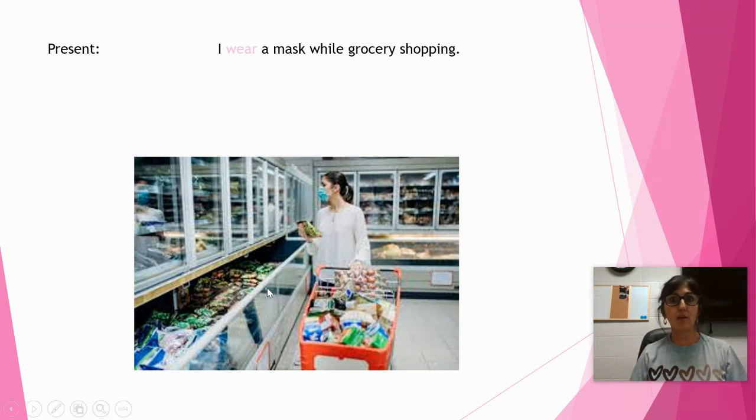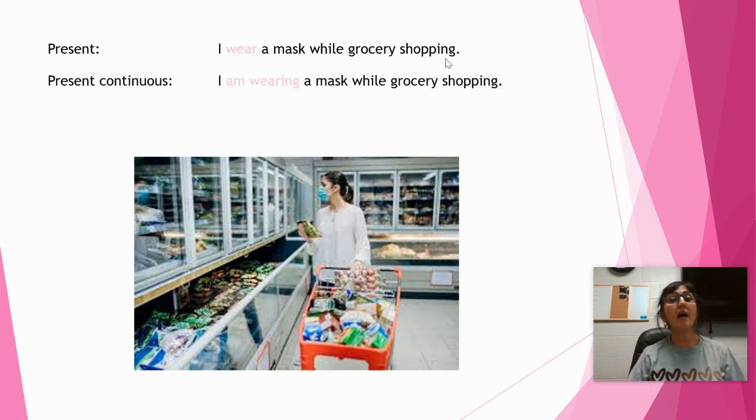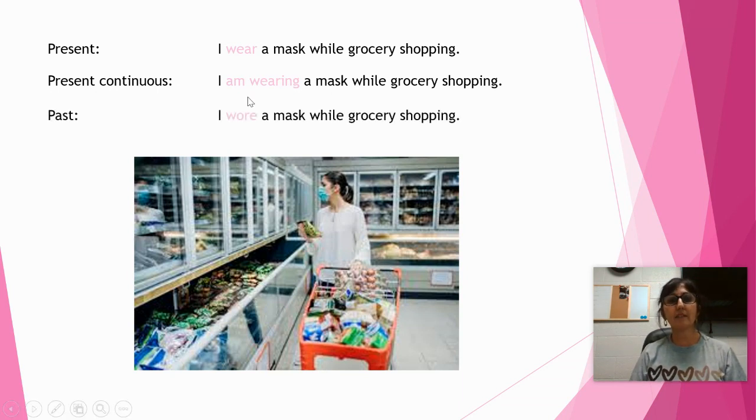Let's just take a look at this one. Boy, is this like what we do right now to go in the grocery store? If she's shopping, I wear a mask while grocery shopping. I wear a mask while grocery shopping. Good job. What is the present continuous form of this? I am wearing a mask while grocery shopping. I am wearing a mask. Good. What about the past?